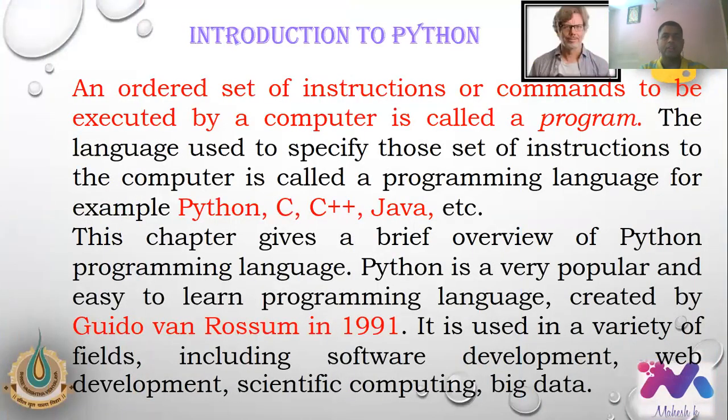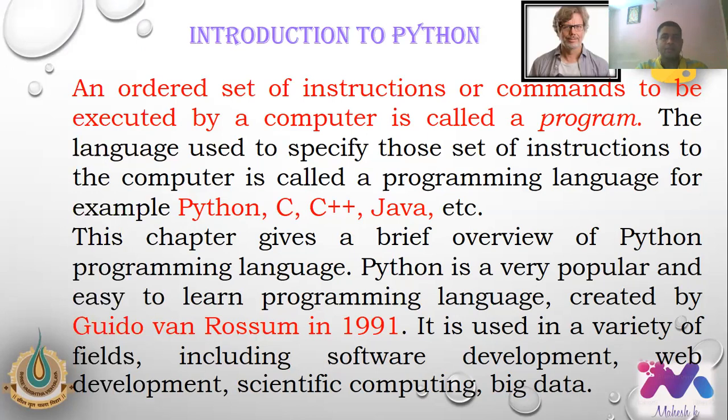Right. Introduction to Python. What is the introduction to Python? An ordered set of instructions or commands to be executed by the computer is called a program. So any type of coding you type in the compiler is compiled and it will provide the answer. But each and every programming language has a unique set of coding, right? But the format will be a little bit different. That's all. That depends on your language.